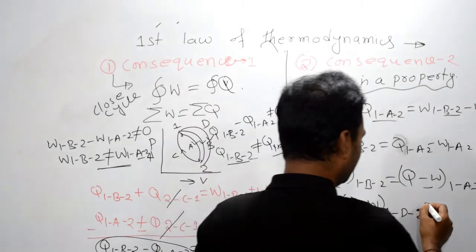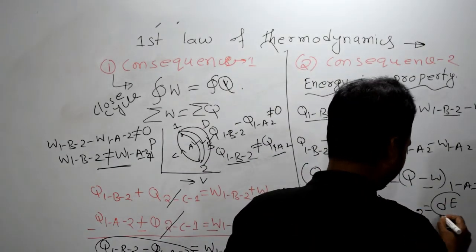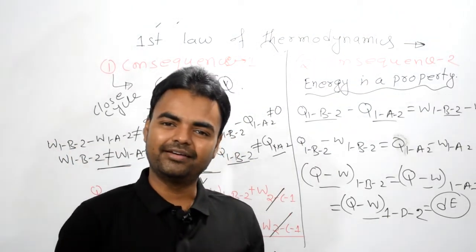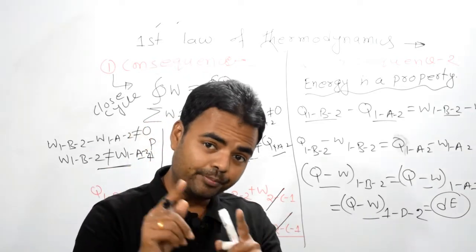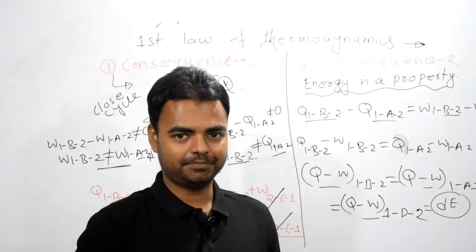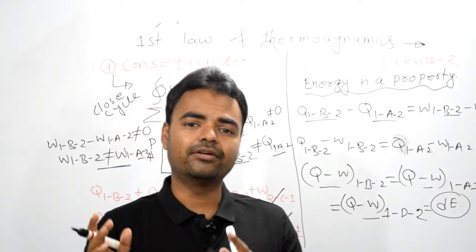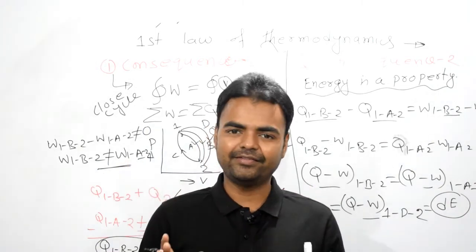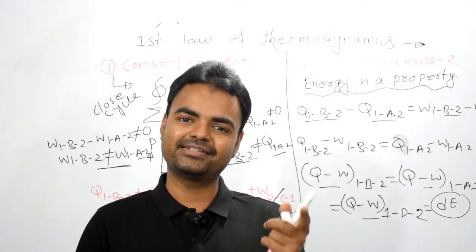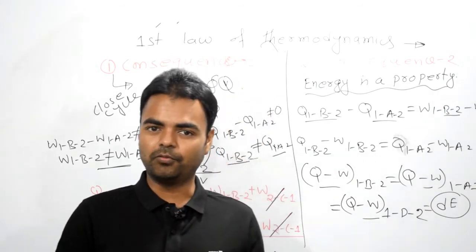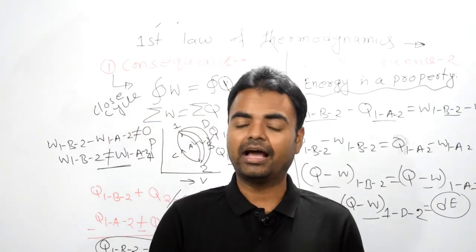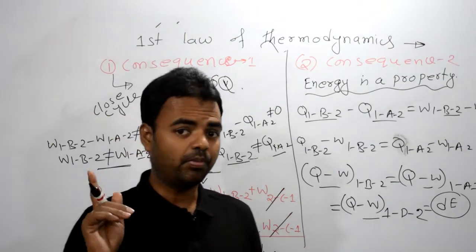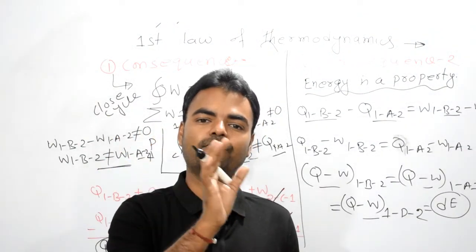And this is equal to what we can write, basically dE. And energy is what, my dear? It is a property. What type of property is this? Extensive property. Why is it an extensive property? Because it depends on mass. If anything in the world depends on mass, it is known as an extensive property. And all the properties are point functions, so you can say that its value depends on the point, not the path.